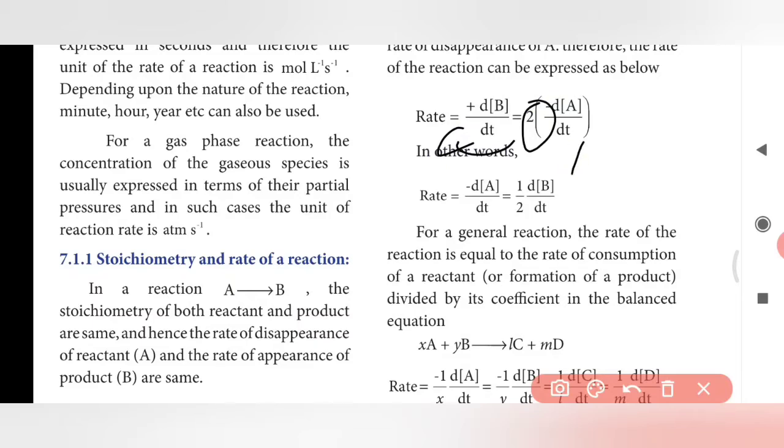For a general reaction, the rate of reaction is equal to the rate of consumption of the reactant or the formation of the product. Both are the same.